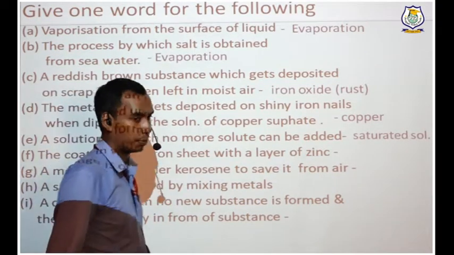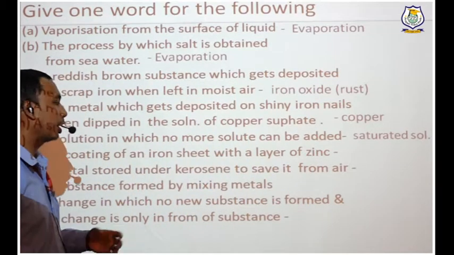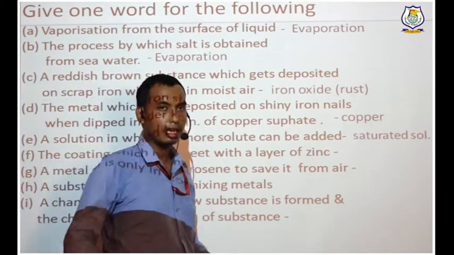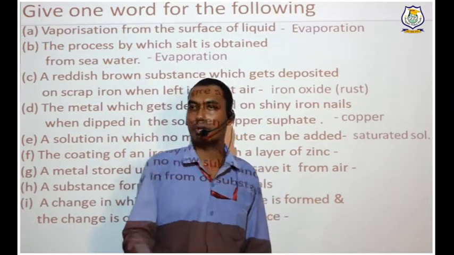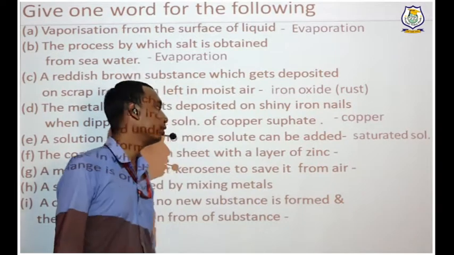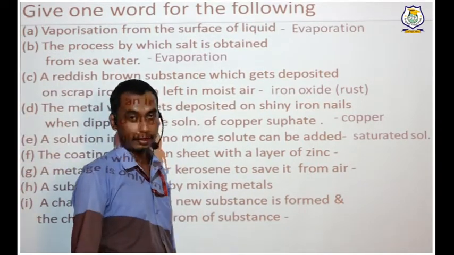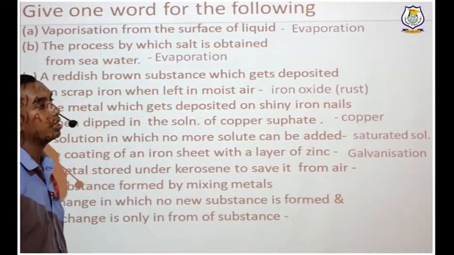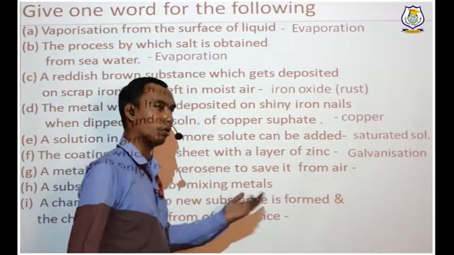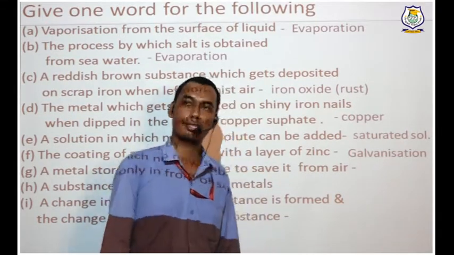Next, F, the coating of an iron sheet with a layer of zinc. Okay, that is very simple. They have twisted that question. If you have taken an iron sheet and you're coating it with zinc, what do we call this process? Yes, that process is called galvanization. Why do we do it? To prevent that iron article from getting rusted.